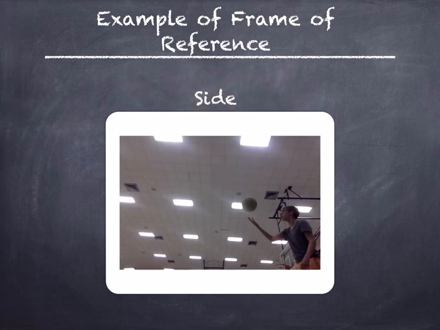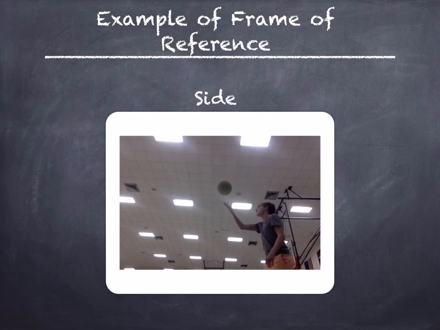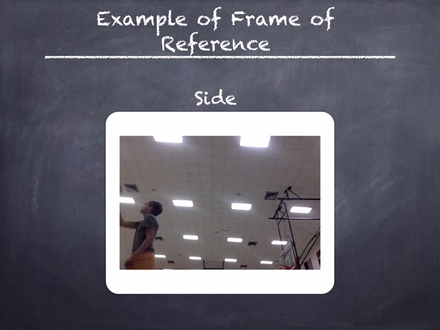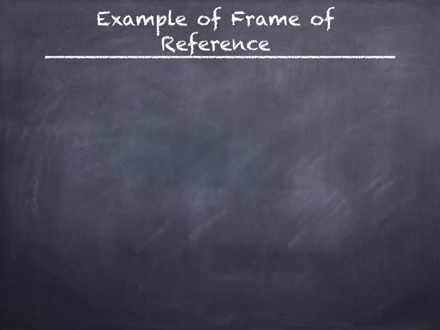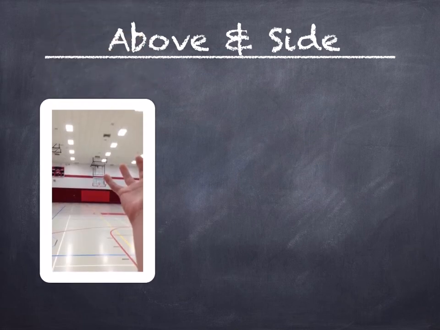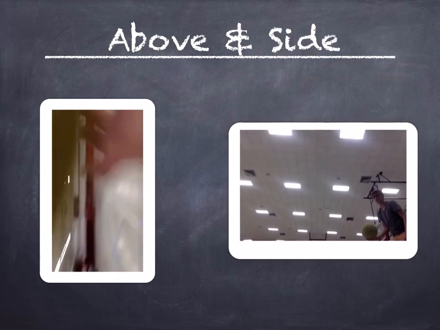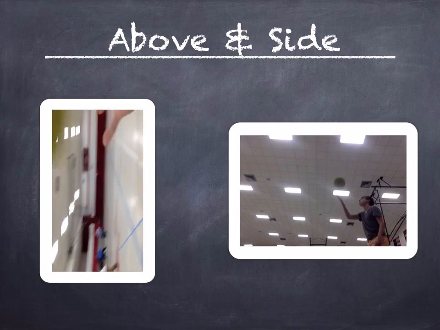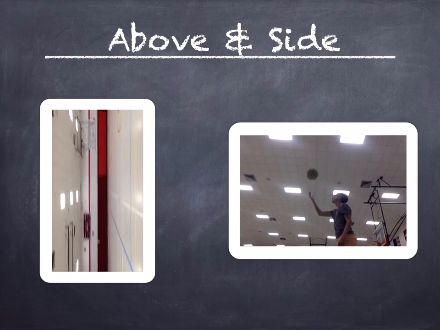In this second video, you can see that from this angle, the ball is going up and down at a slight arch. Both of these videos would be correct because it depends on your point of view in the situation.